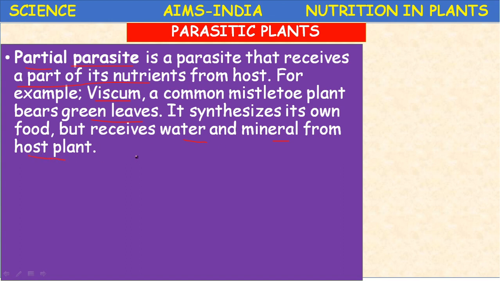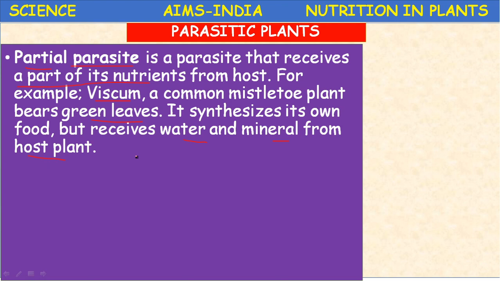So here the partial parasite depends partly on the host. For example, mistletoe is a partial parasite which receives only water and minerals from the host. It won't receive the food materials, so it synthesizes its own food by photosynthesis.